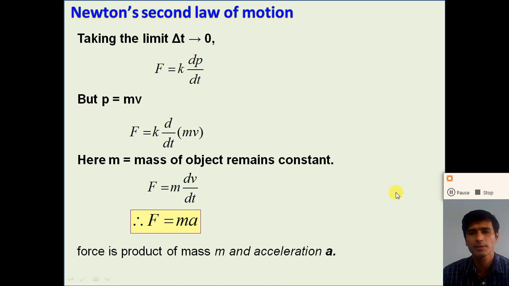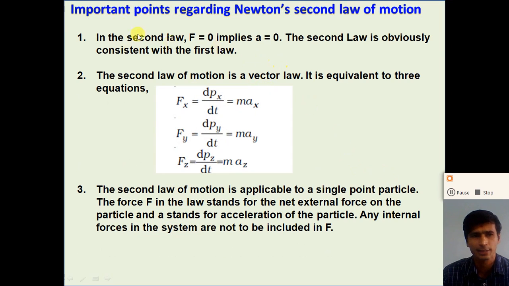Now we will discuss the important points regarding the Newton second law, right? First point, in the Newton second law, F is equal to m into a. So if the external force acting on the body is 0, it implies that acceleration of the body is 0, and this second law is obviously consistent with Newton's first law, right? If the resultant external force acting on the body is 0, the acceleration of the body is 0, because the mass of the body is not 0. So Newton's second law is consistent with Newton's first law.